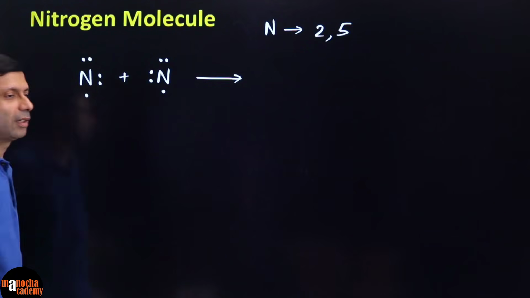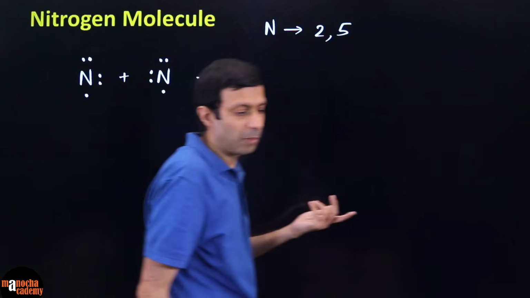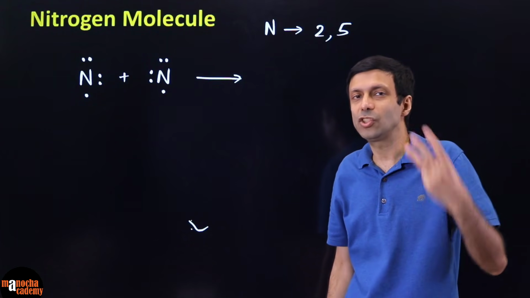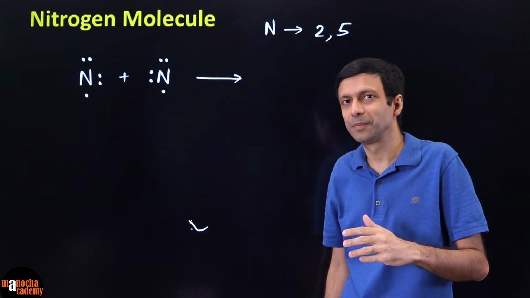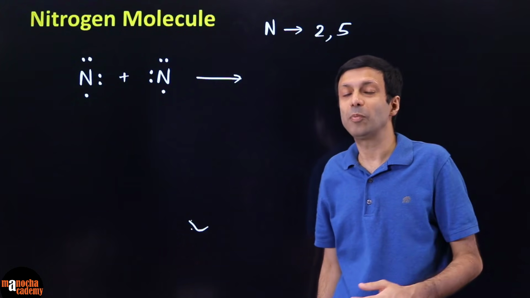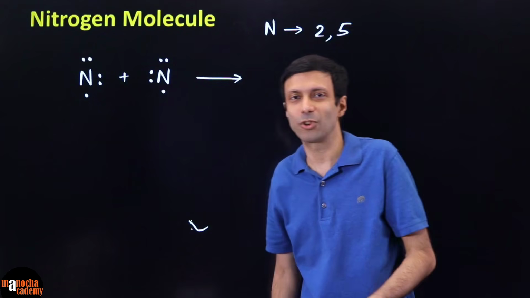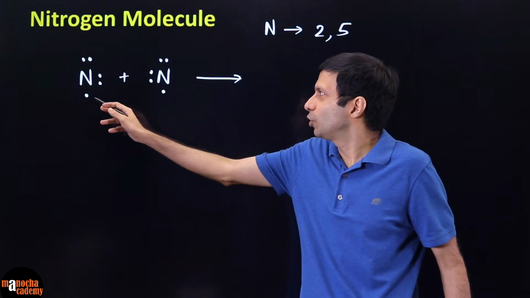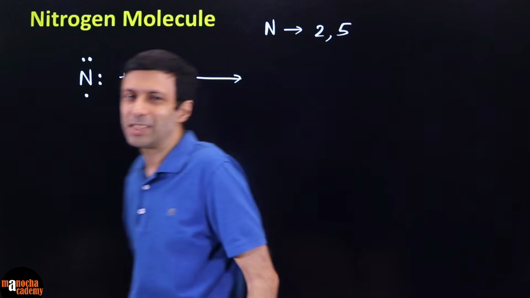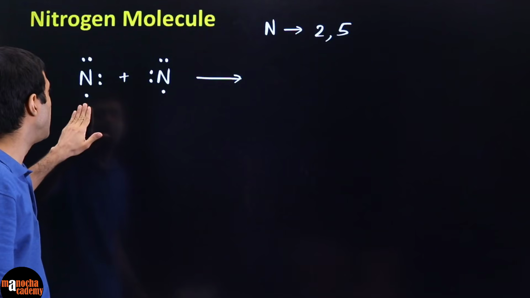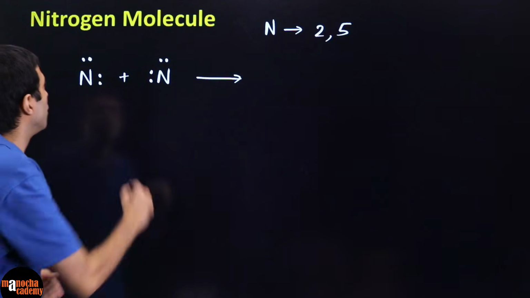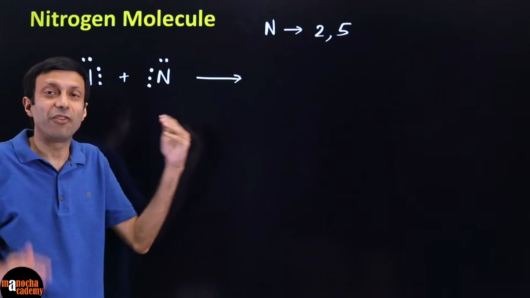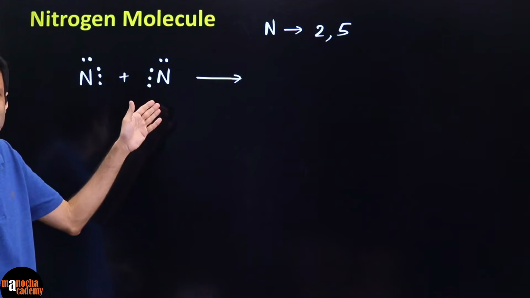Now we know in nitrogen, to gain stability, how many more does it need? 3 more. Because 2,5, it needs 3 more to become 2,8. The last shell needs 3 more. That means nitrogen wants to share 3 electrons with the other atom. So you have to modify this diagram a little bit because we want to share 3 electrons. So we are making an exception over here. Rather than drawing it in pairs and this single electron, we are going to draw a triplet, because again, they should be ready for sharing. So you have to keep them ready for sharing like this.